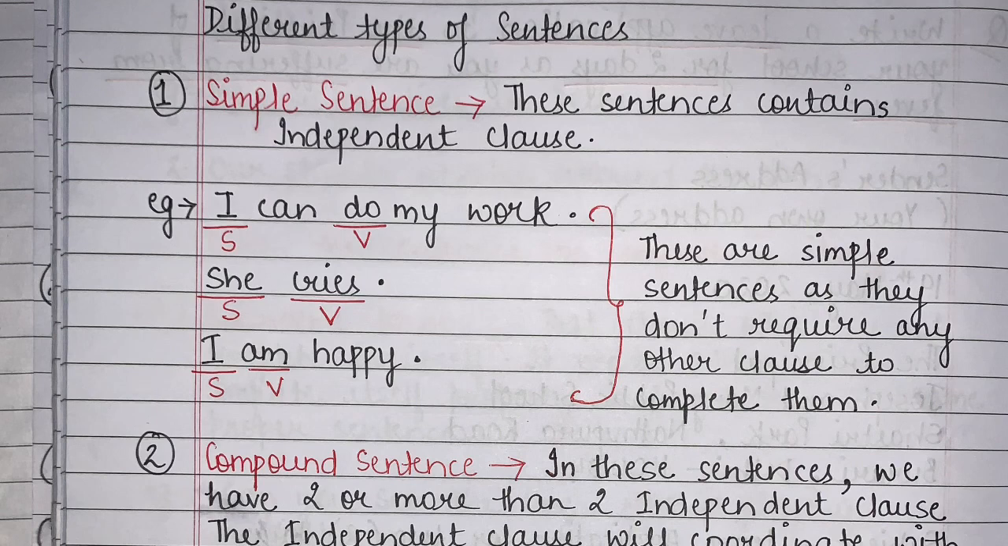Let's see another example. She cries, full stop. Here also, whatever I wanted to say, it is clear through my sentence. She cries. She is my subject and cries is my verb, right? Let's see the third one. I am happy, full stop. Now here also, I have a subject I, right? I have a verb am, and the rest of the sentence is clear, right? So whatever I wanted to say, I can easily say through simple sentences, right? So you have to understand that simple sentences are those sentences which contain an independent clause. So they don't require any other clause to complete them.